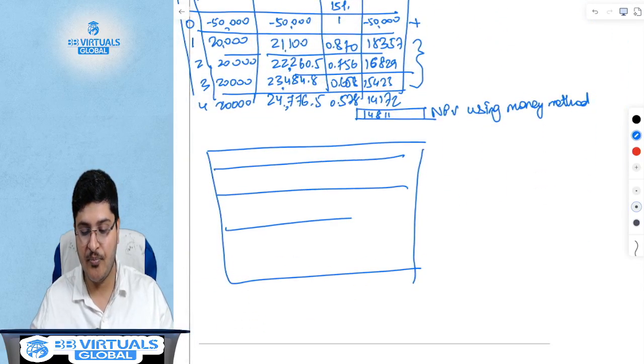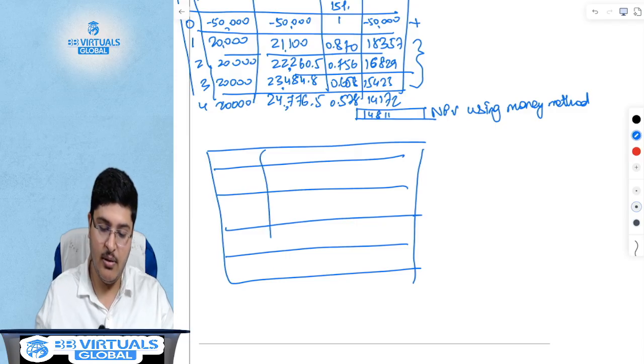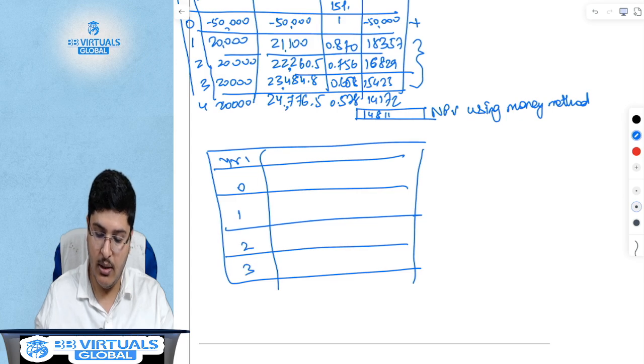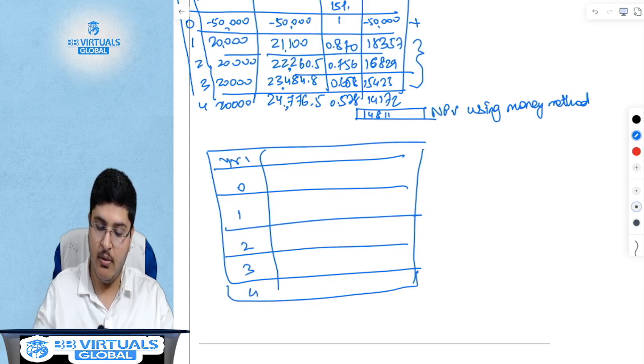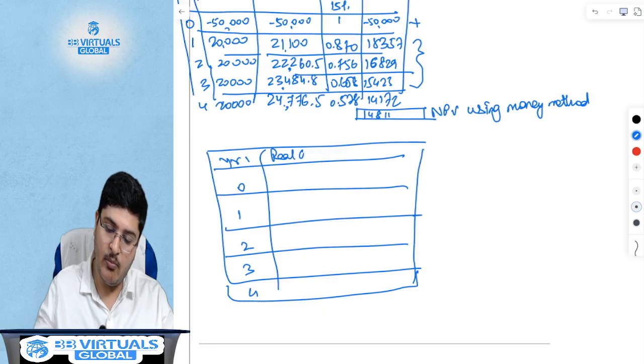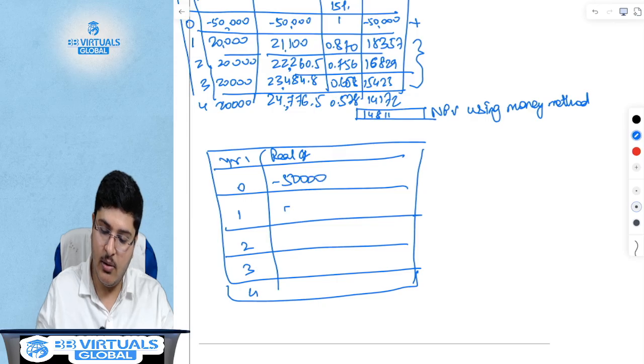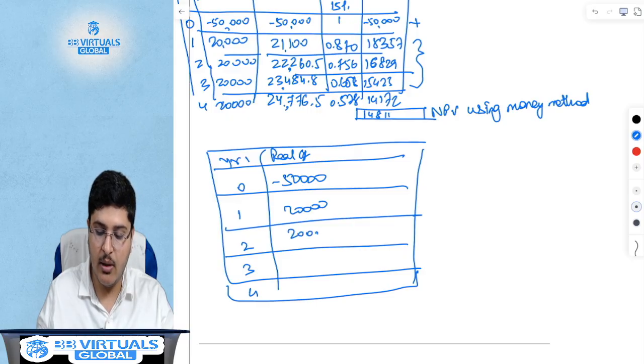Now this is very simple. Years 0, 1, 2, 3, 4. Real cash flow is nothing but minus 50,000, 20,000, 20,000, 20,000, 20,000.